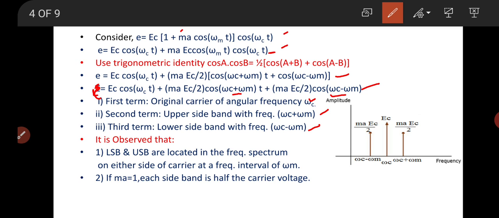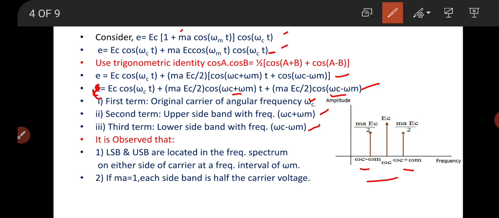So it is observed that the lower sideband LSB and upper sideband USB are located in the frequency spectrum on either side of the carrier at a frequency interval of ωm. Here the USB and LSB are shown in this figure, which is the spectrum.